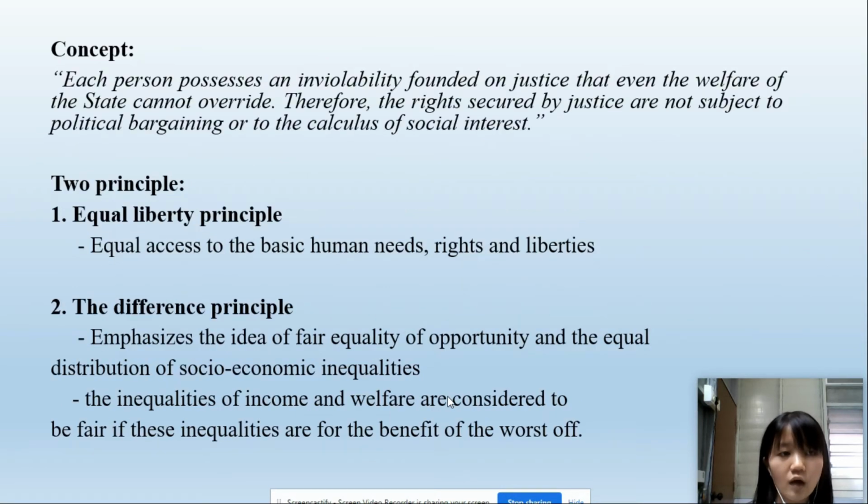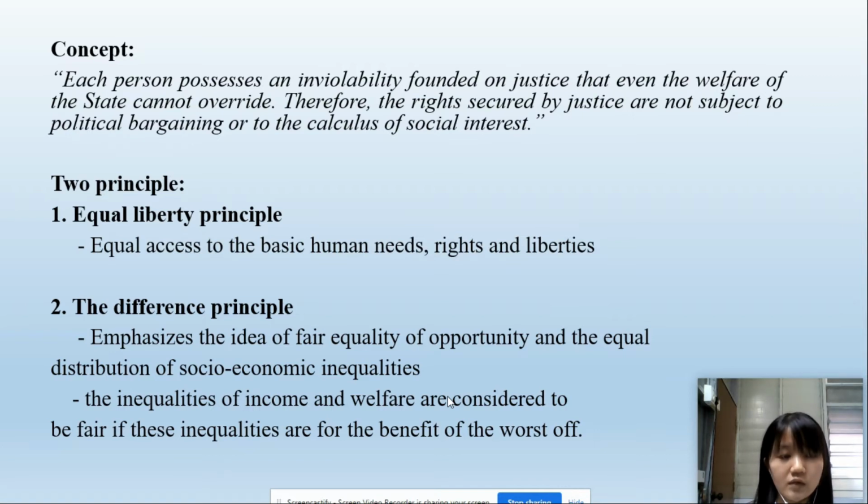The concept of the theory of justice is that each person possesses an inviolability founded on justice that even the welfare of the state cannot override. Therefore, the rights secured by justice are not subject to political bargaining or to the calculus of social interests.